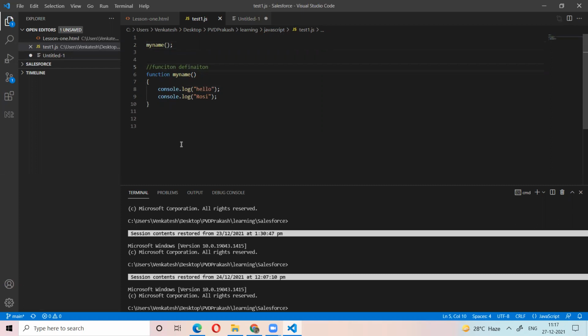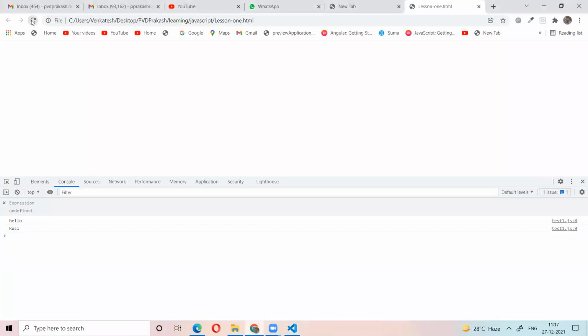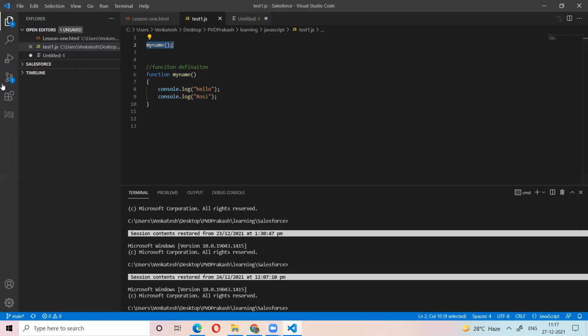So does it work, or is there any error? Does it work or not? Working, sir. Working. Why? You call the function, but the definition is after the function call.